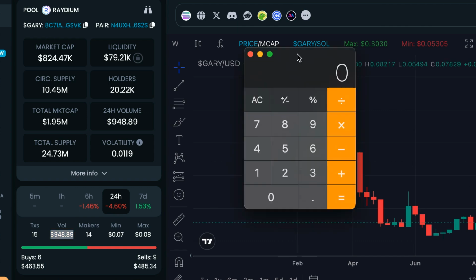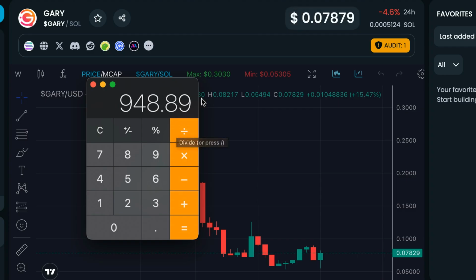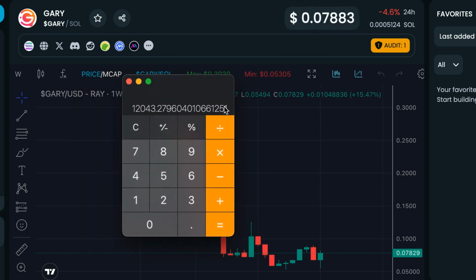$948.89. But now we need to figure out exactly how much we need in Gary. So if I typed in $448.89, now that's the amount in dollars. And then I would want to divide that by the current price of Gary. So I put 0.07879. Hit equal. And now that gives me how much Gary has been traded so far today.